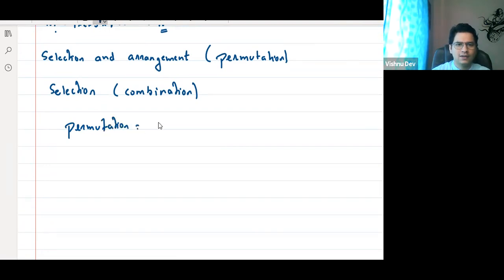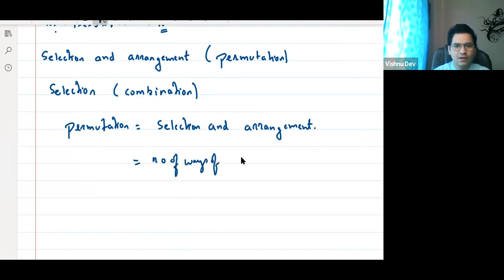Permutation is equal to selection and arrangement, which can be written as the number of ways of selection into the number of ways of arrangement.